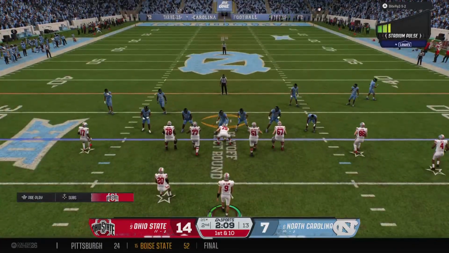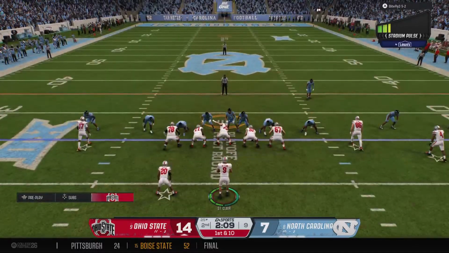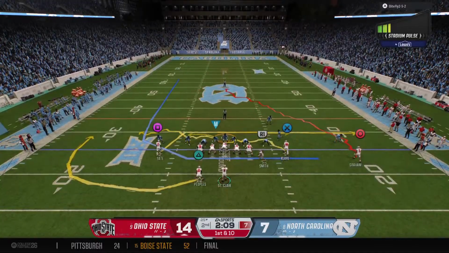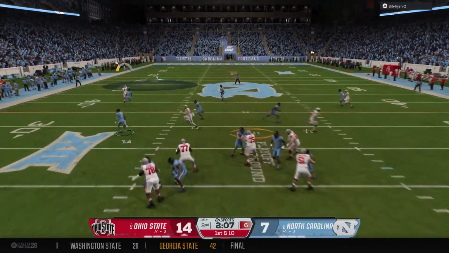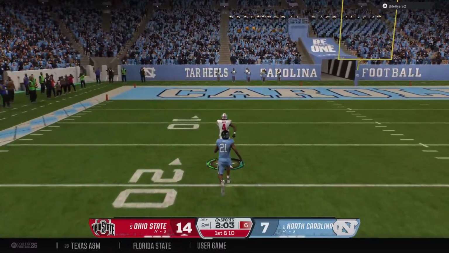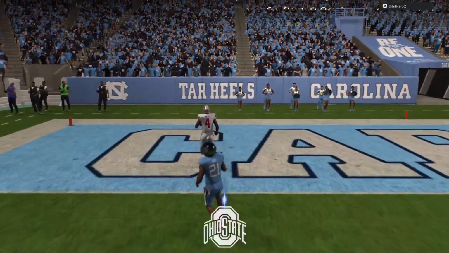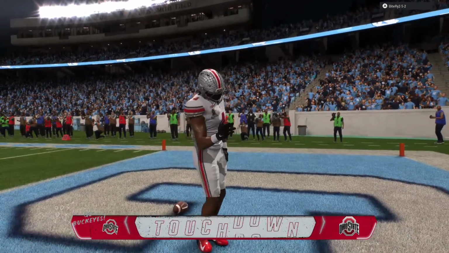So the first play of the drive coming up here. Under 3 minutes to play before half. Moving the receiver around pre-snap. First play of the drive, they'll come out throwing. Takes a hit just as he lets it fly. And it's hauled in. What a catch. Touchdown, Ohio State. He wins the foot race to the end zone.